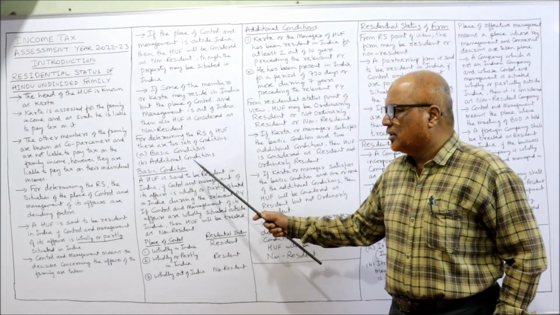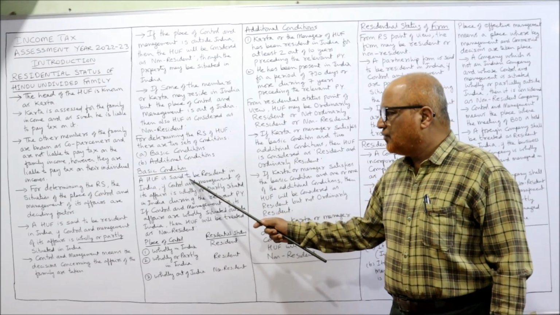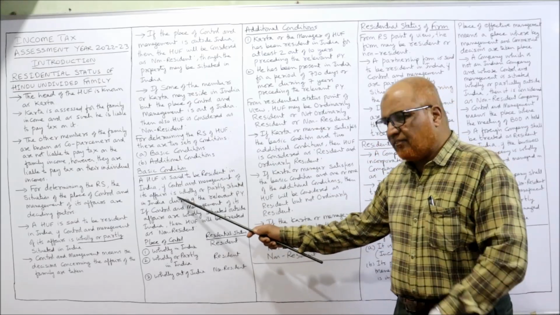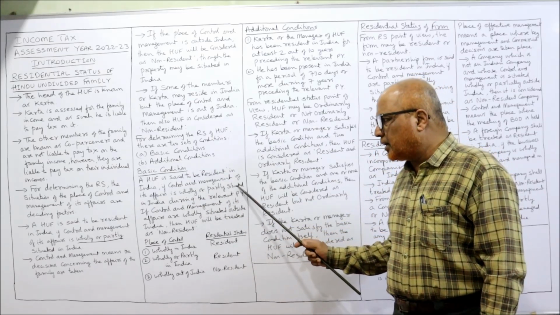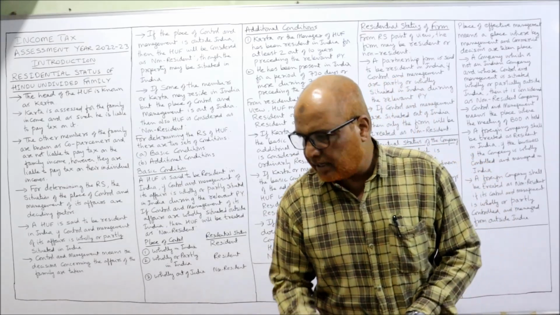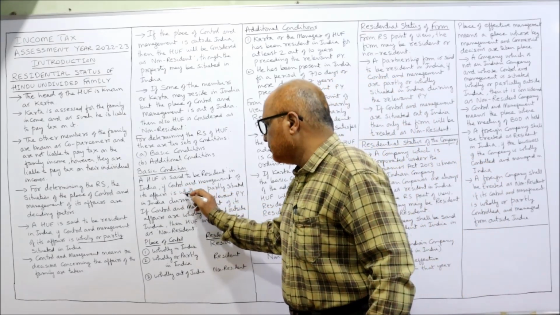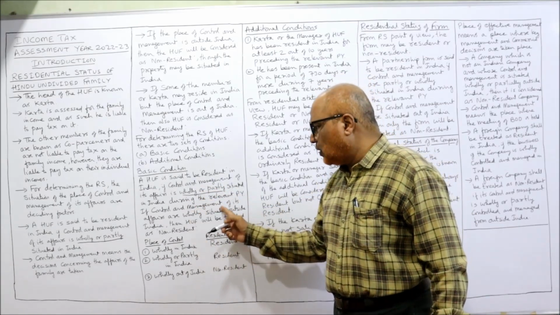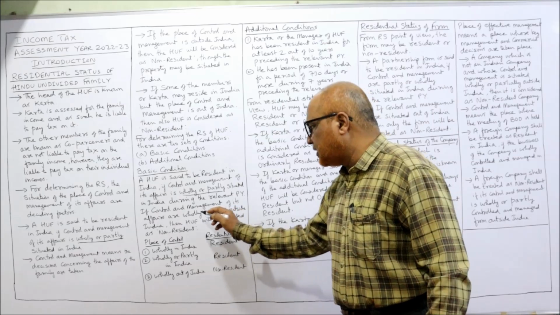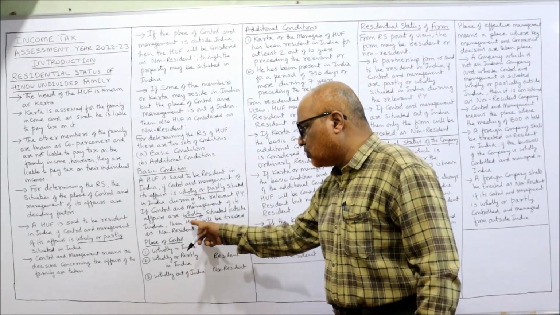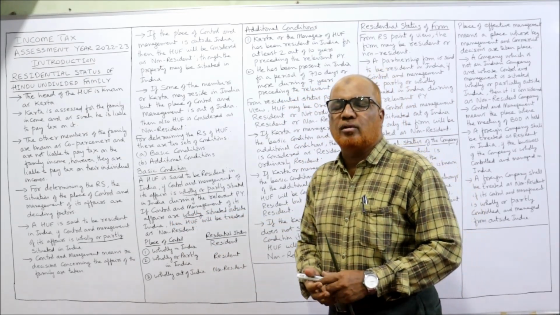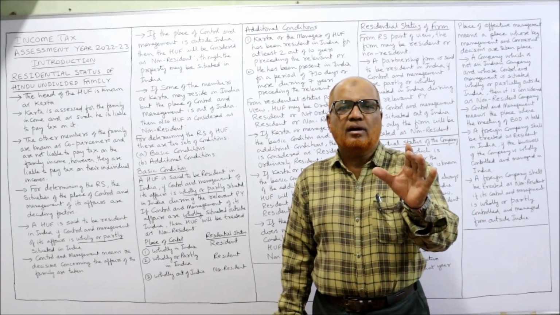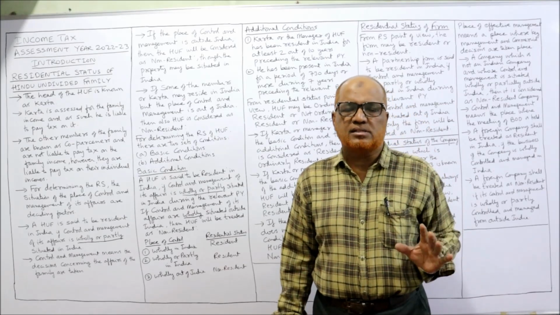The basic condition says an HUF is said to be resident in India if control and management of its affairs is wholly or partly situated in India during the relevant previous year. Again, I am highlighting: wholly or partly. If the control and management of its affairs is wholly situated outside India, then the HUF will be considered non-resident. Very simple provision regarding resident or non-resident.